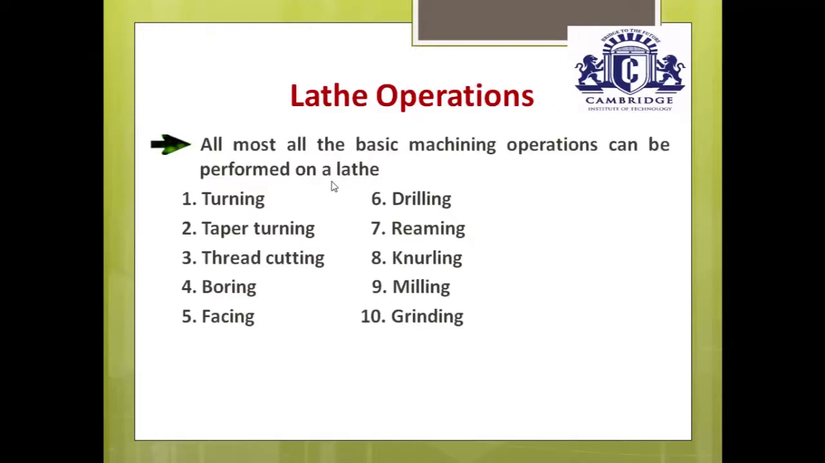Which are the basic machining operations? First one is turning operation, also called plain turning operation. Second one is taper turning operation. Third one is thread cutting operation. Fourth one is boring operation. Fifth one is facing operation. Sixth one is drilling operation. Seventh one is reaming operation. Eighth one is knurling operation. Ninth one is milling operation, and 10th one is grinding operation. Almost all the machining operations are carried out on a single lathe machine. That's what is called the mother of all the machines.